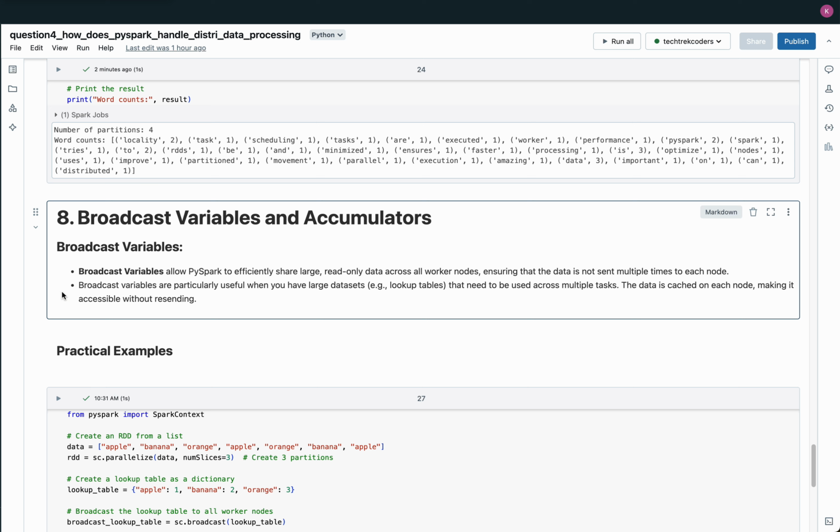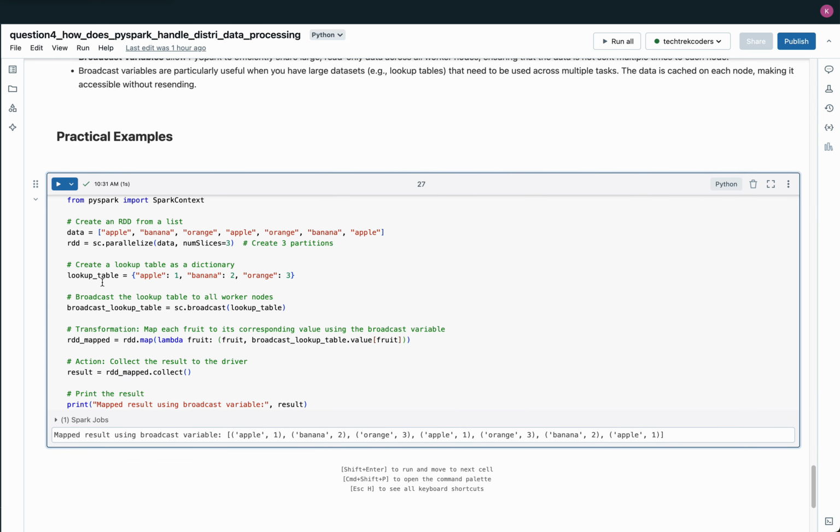Since broadcast variables are read only, they provide consistent, unmodifiable data to all tasks, making them ideal for use in distributed processing. Practical examples.